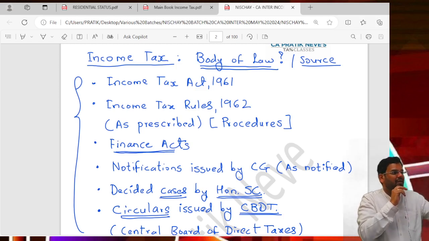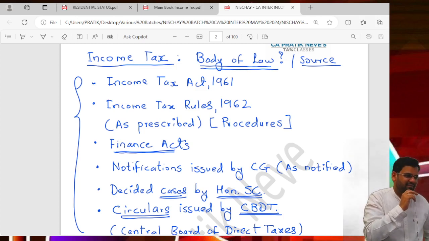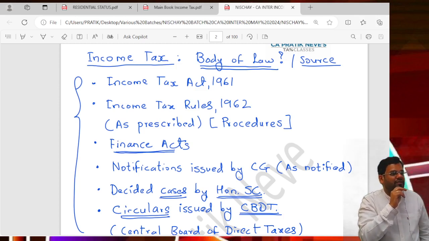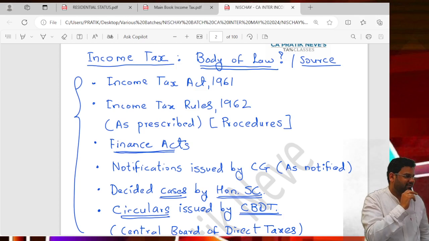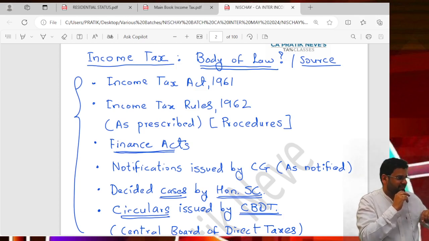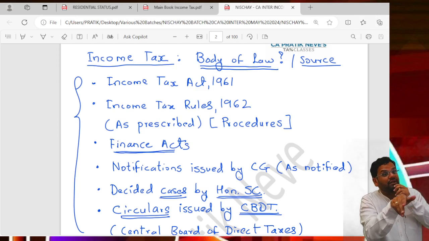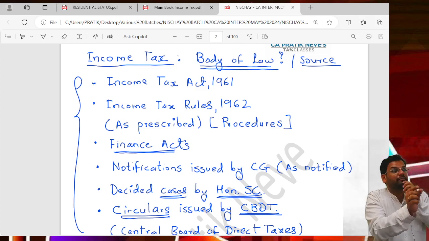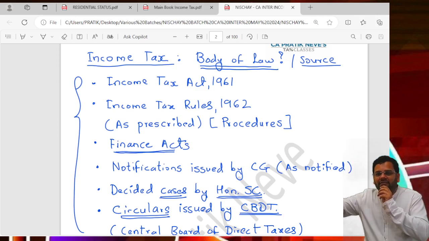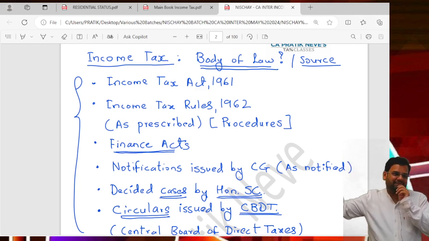Don't forget, this is the AY applicable for your exam, because your question in the exam is your client in your office. So he will come for the latest completed PY, which will be PY 23-24, which will be AY 24-25, which corresponds to Finance Act 23.